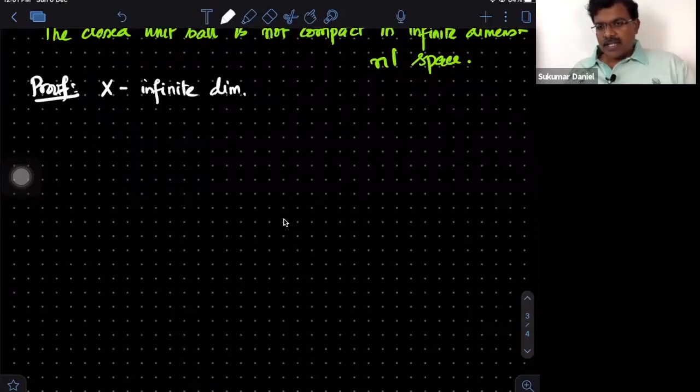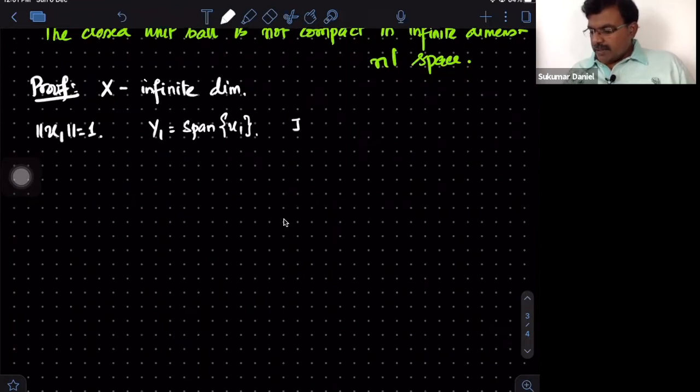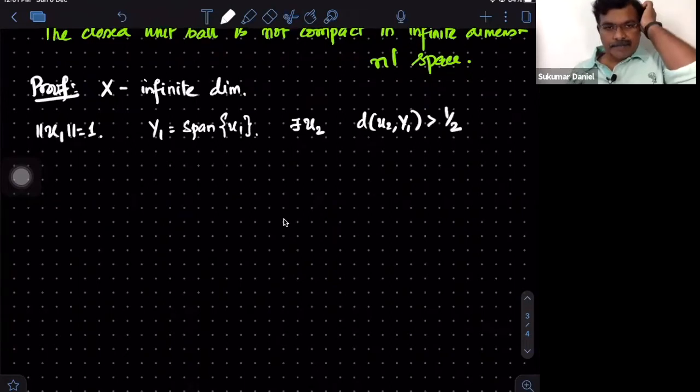So let's start with u1, a unit vector, and consider Y1 as span of u1. Then by Riesz lemma, there exists u2 such that the distance between u2 and this subspace Y1 is bigger than 1 by 2.